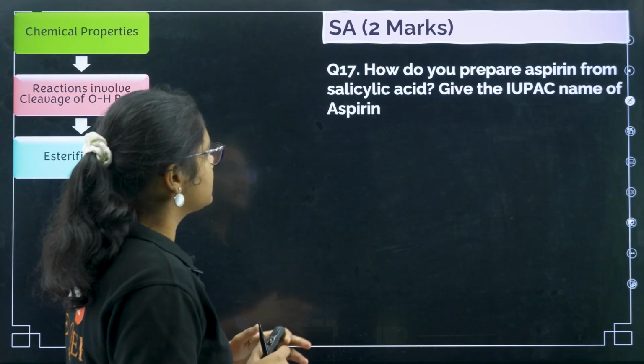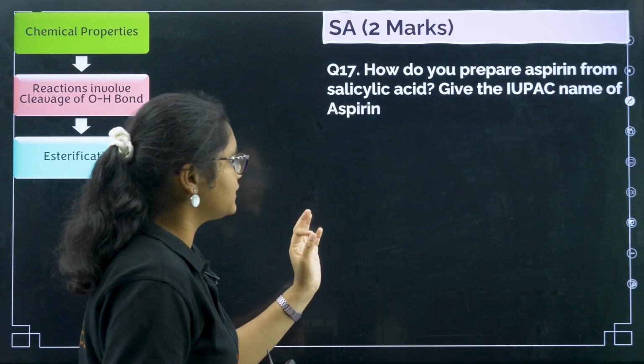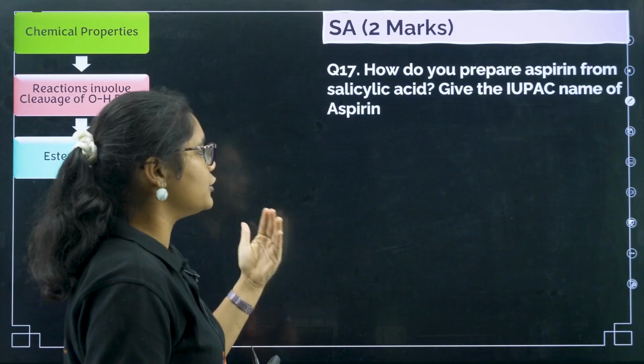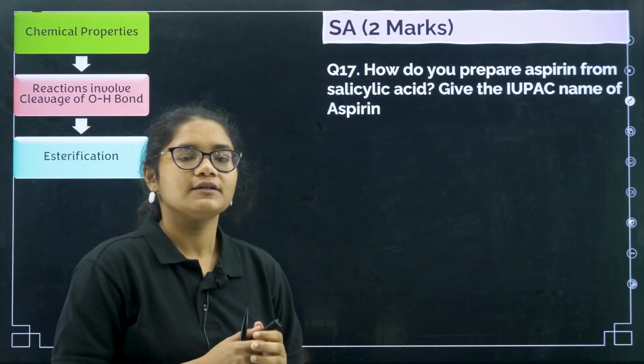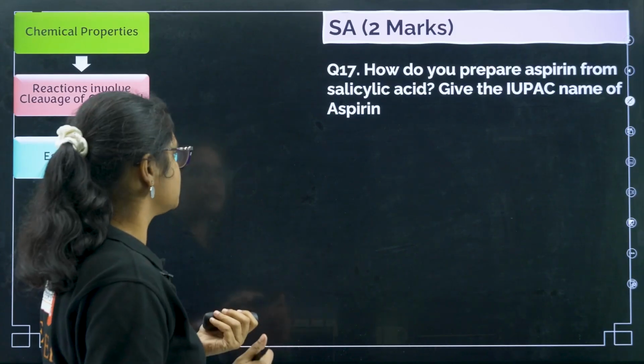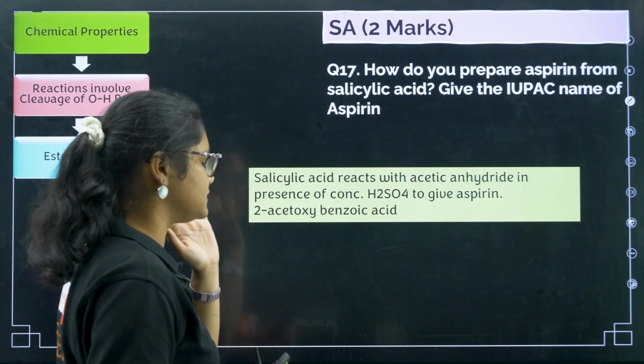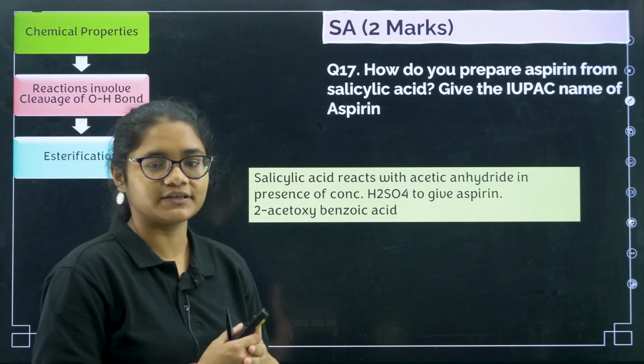Now if you see, the question is, how do you prepare aspirin from salicylic acid? Give the IUPAC name of aspirin. So this is again an important question. It's based on this one, the esterification reaction.